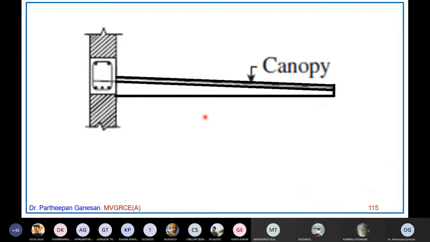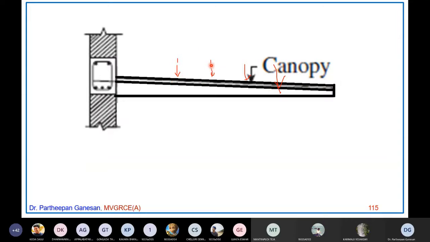Now these are some practical examples of where you come across elements subjected to twisting moment or torsion. For example, let us say this is a beam, and this is the sunshade or canopy. Obviously, when you apply load here, anywhere you apply load here, the beam is the only one which is resisting. This beam is the only one resisting the entire slab weight.